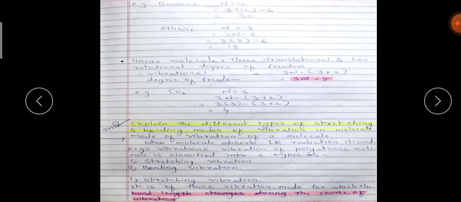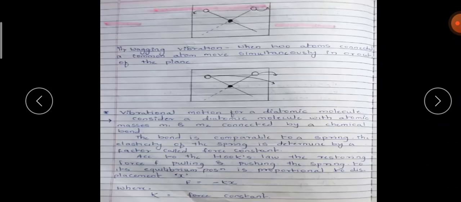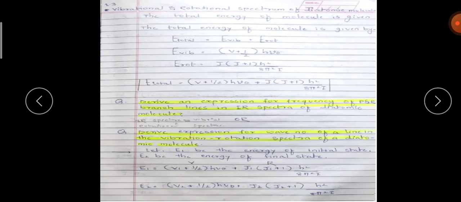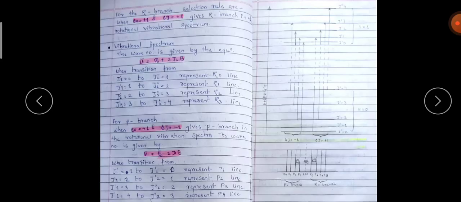Then we explained the different types of stretching and bending modes of vibration in the molecule. Sometimes a 5 marks question will be there based on this or that: explain the structure of the CO2 or H2O molecule on the basis of IR spectroscopy. Then vibrational motion for diatomic molecules. We have seen the vibrational energy, zero-point energy. Then the selection rule for microwave spectroscopy, or say rotational spectroscopy, is delta J equal to plus or minus 1. For vibrational spectroscopy it is delta V equal to plus or minus 1, that you should know. Then we derived the expression for the frequency of P and R branch. Then we have seen the PR spectrum.